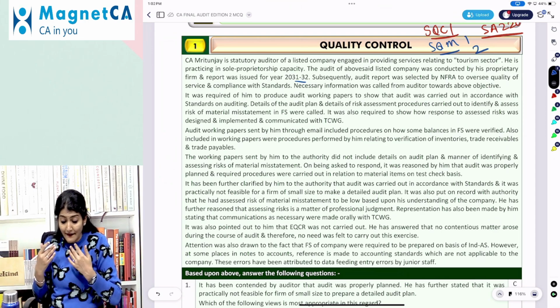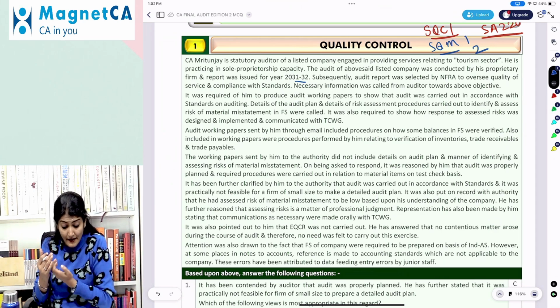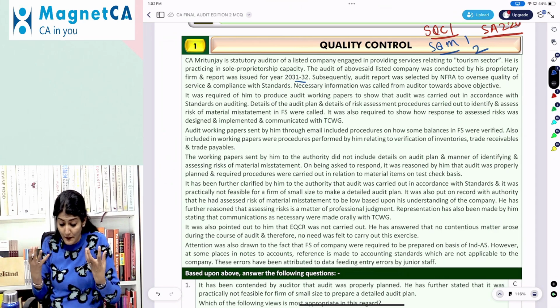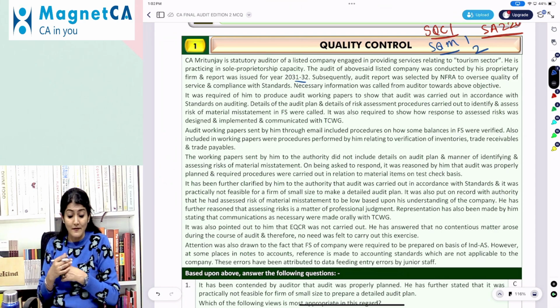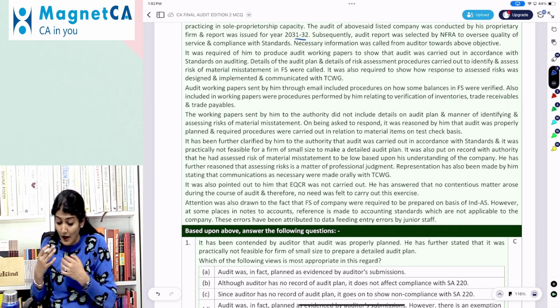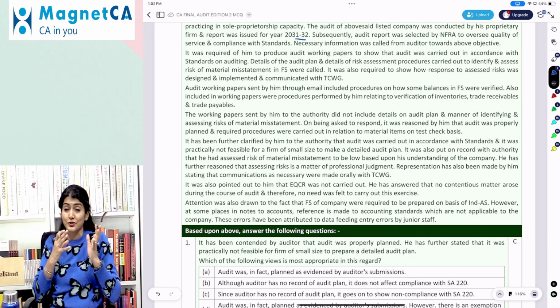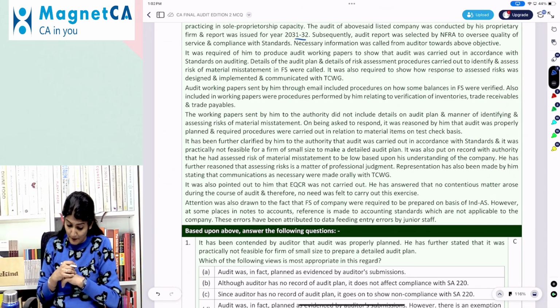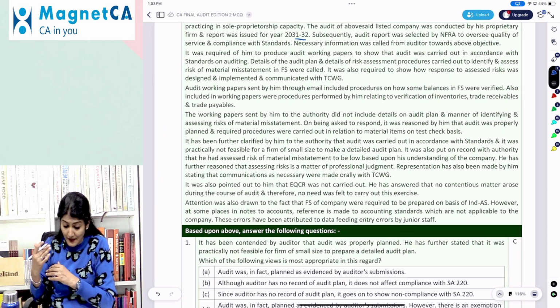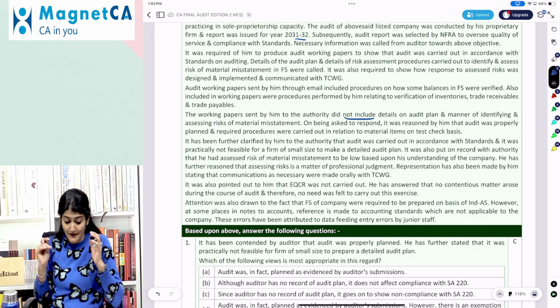Details of the audit plan and the details of the risk assessment procedures carried out to identify and assess the RMM in the financial statements were called. It was also required to show how the response to the assessed risk was designed, implemented, and communicated to TCWG. Audit working papers sent by him through email included procedures on how some balances in the financial statements were verified. Also included in working papers were procedures performed by him relating to verification of inventory, trade receivables, and trade payables. The working papers sent by him to the NFRA did not include the details on the audit plan and the manner of identifying and assessing the RMM.